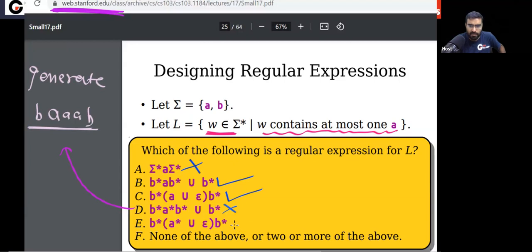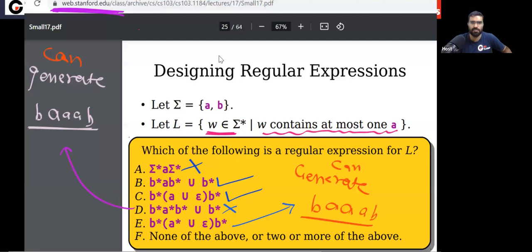What about option E? In this option E, what can you generate? In this option E also you can generate this string. Okay, so like this. I hope this point is clear.